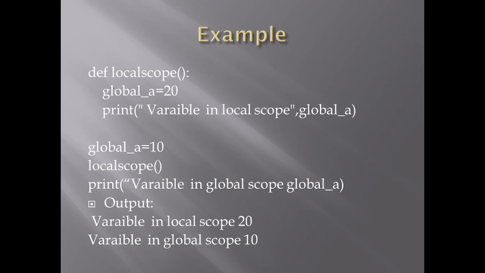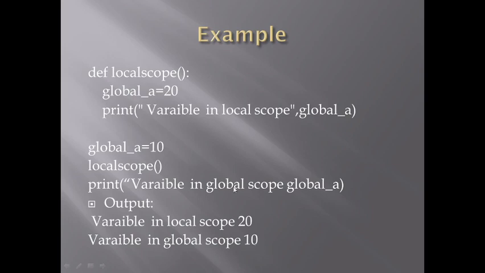Now what will we get as the output? We get the output variable in local scope as 20. Here it is printed 20, and after that when we come back in the program and print the variable in global scope, we are getting the value as 10.